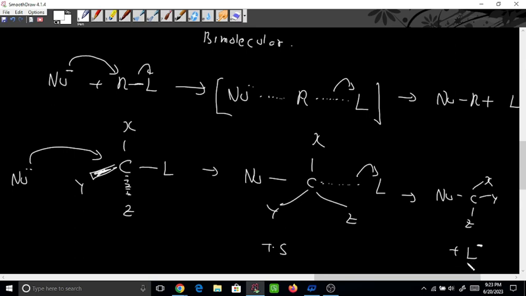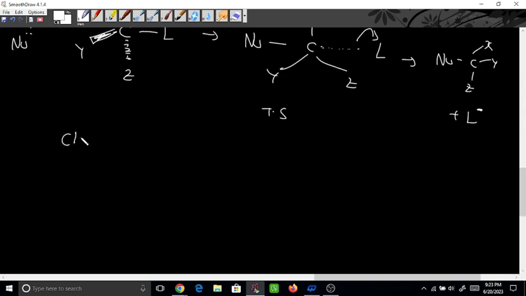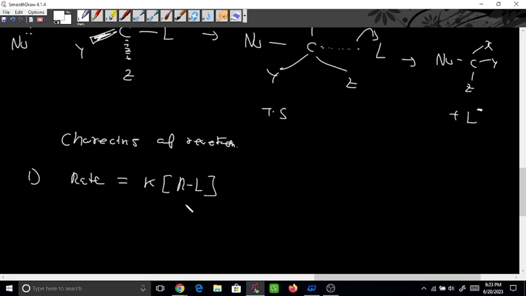Now see the characteristics of this reaction. The first characteristic is rate equal to K into R into L, that is, the rate is dependent on the substrate, as well as the rate is dependent on the nucleophile also, meaning this is power 1, this is power 1.